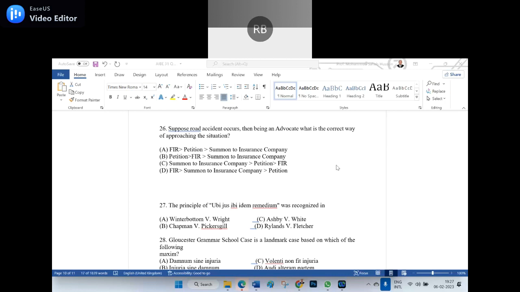So, petition, sir, how can we say that? See, before a complainant gives a petition, how will they file the FIR? We should have given the application first to the police station. So, here, whether we call it an application or a petition, what do you say is the right terminology?